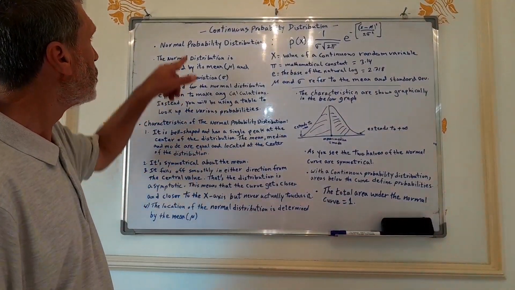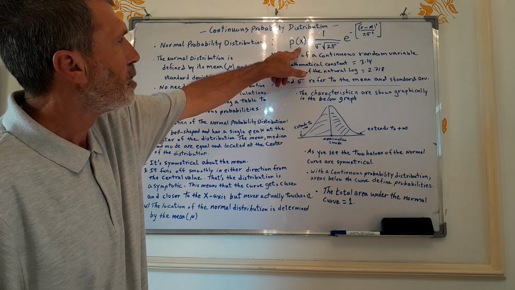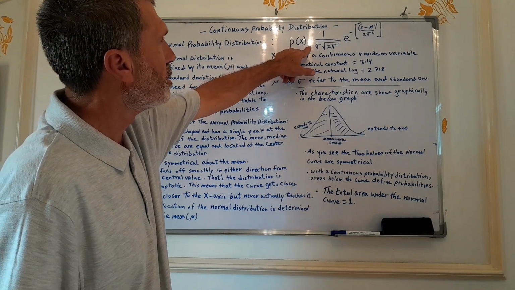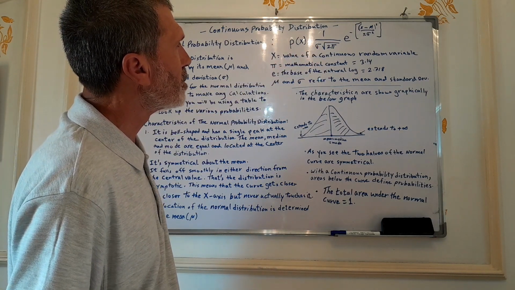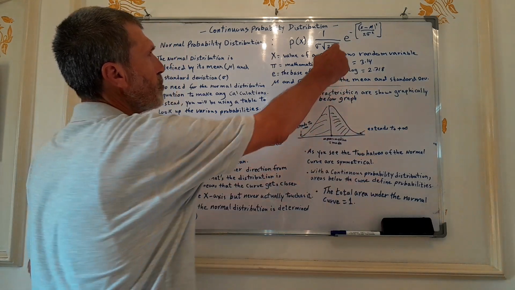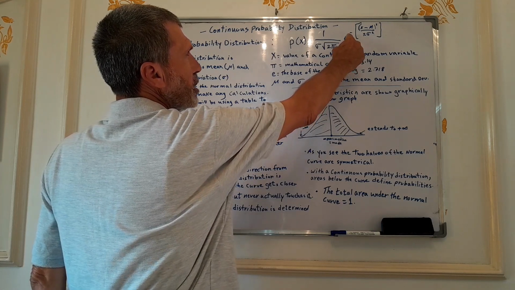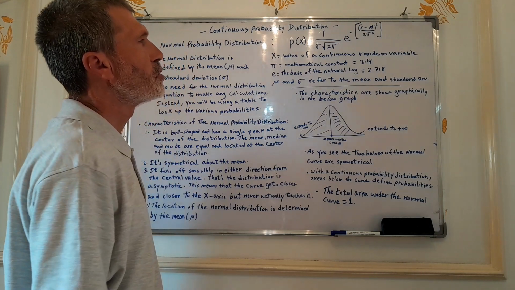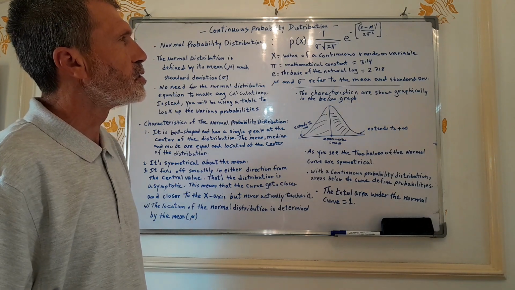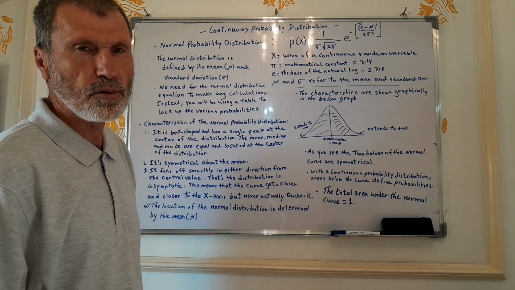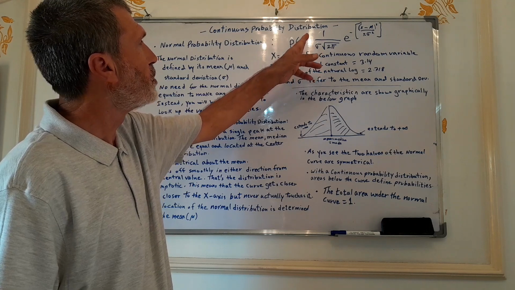Okay, now we talk about the normal probability distribution. Its equation is given by this formula over here. P of x is equal to 1 over sigma times radical 2 pi, multiplied by exponential e, the base of the natural log, to the power of minus x minus mu squared over 2 sigma squared. This is a complex formula. Of course, we are not going to be concerned about it in terms of the calculation of the probabilities. However, it is the formula of the normal distribution.